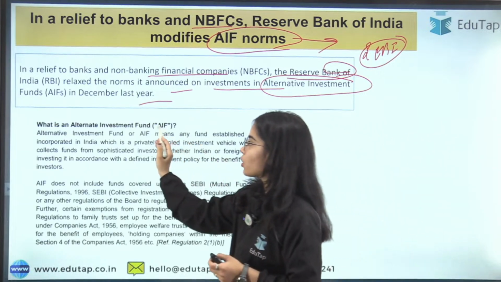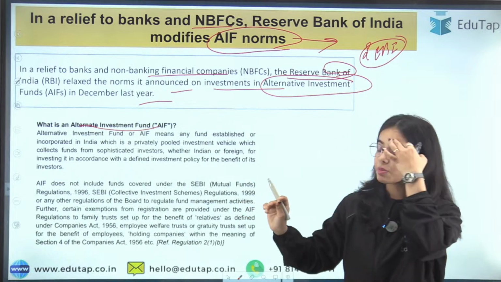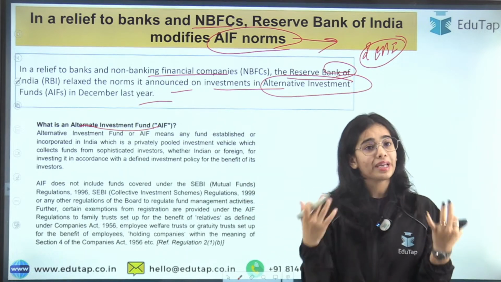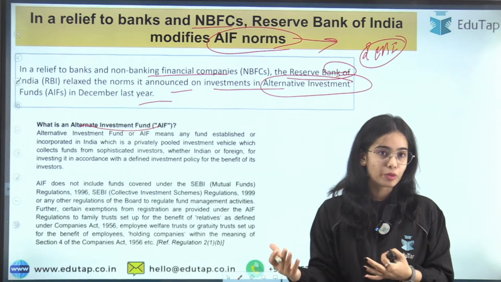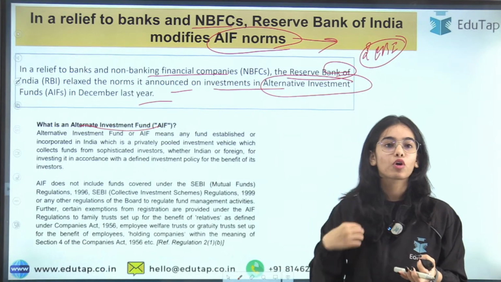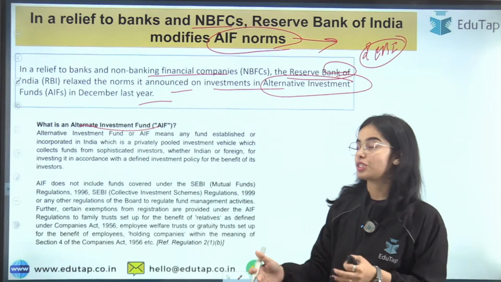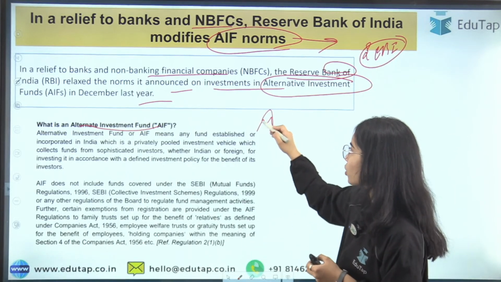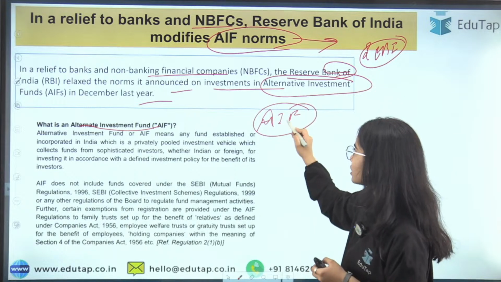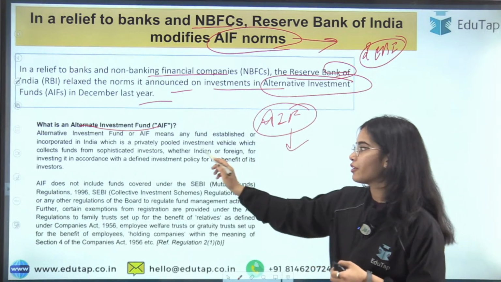So first of all, what is the alternate investment fund? Like many of us invest in mutual funds, because a mutual fund is for the public, the public can invest in mutual funds through different applications. But alternate investment funds are for sophisticated investors.